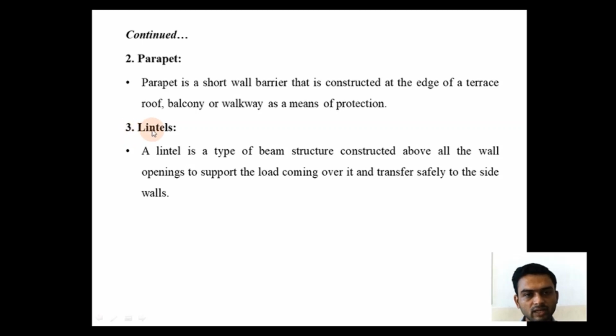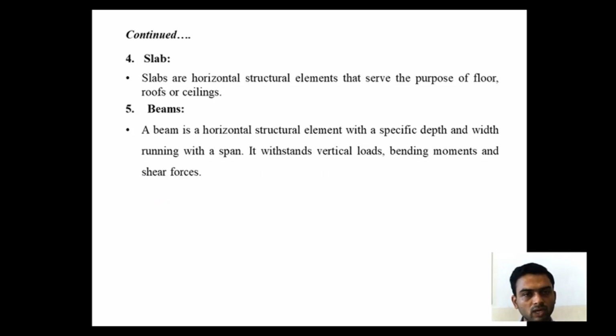Now, third is lintels. A lintel is a type of beam structure constructed above all the wall openings to support the load coming over it and transfer it safely to the side walls. Basically, the width of the lintel is taken equal to the width of the wall and height is taken as minimum 150 mm. Fourth one, slab. Slabs are horizontal structural elements that serve the purpose of floors, roofs or ceilings. Beam.